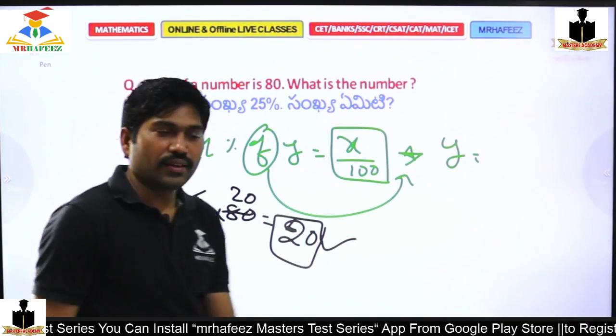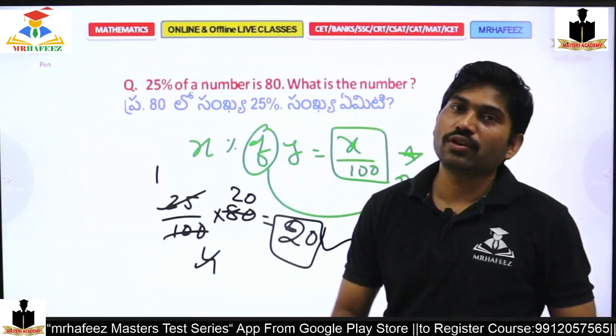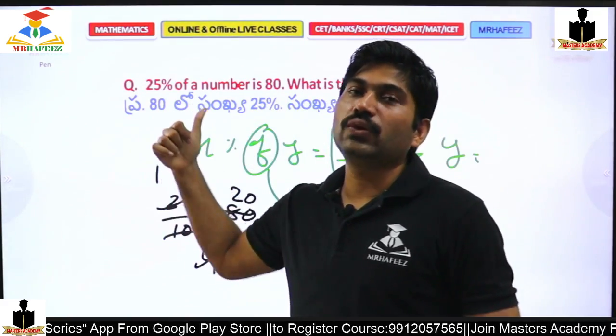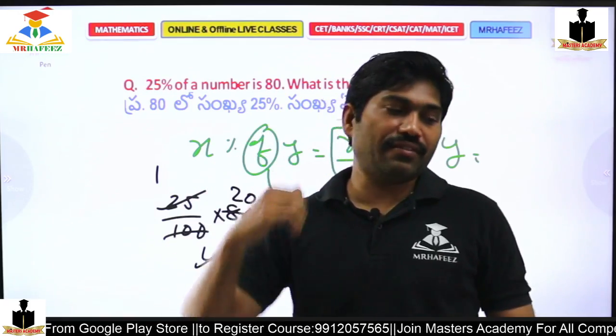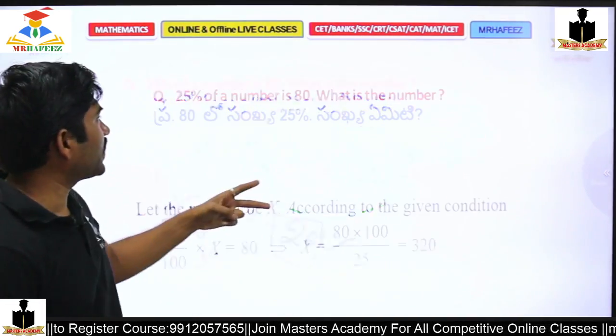Now, 25%, as a fraction, is 1 by 4. So directly you can divide the value 80 by 4. 80 divided by 4, the value is 20. So answer over. Moving to the next.